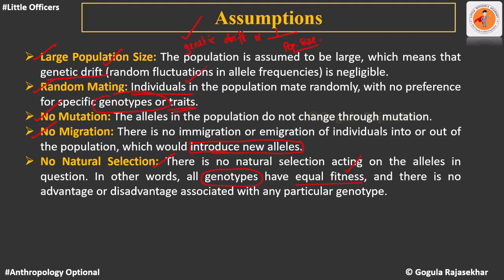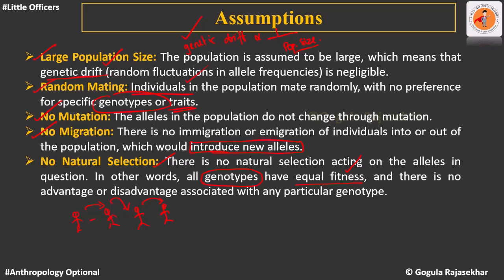So under these assumptions, we get an ideal condition, and if such ideal conditions are there, from one generation to, let's say, another generation, what is happening? The genetic composition is constant. This is the condition which they call genetic equilibrium or Hardy-Weinberg equilibrium.